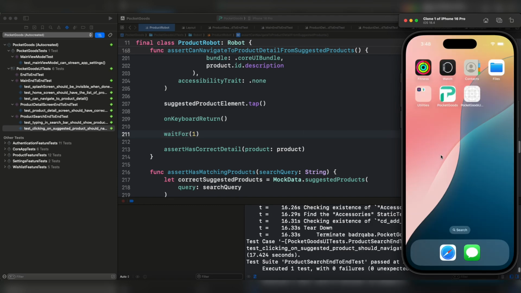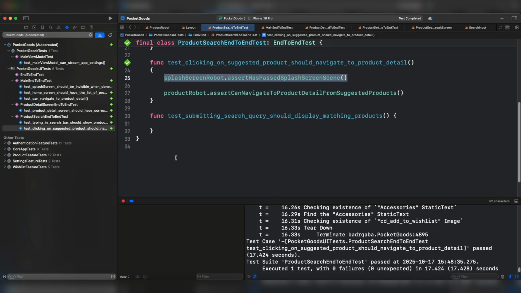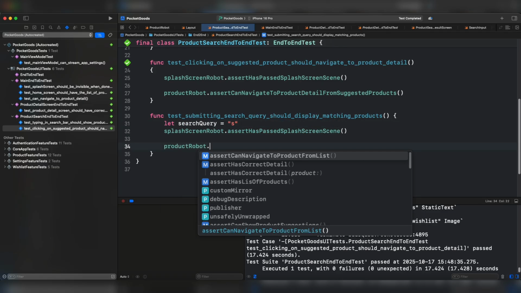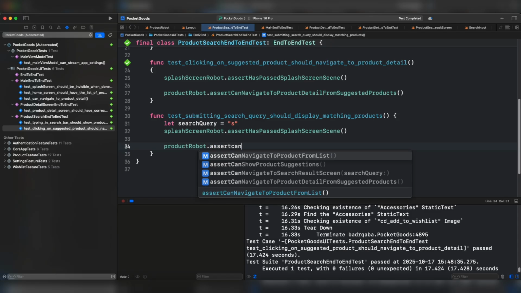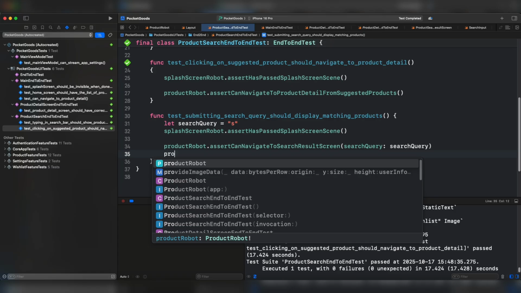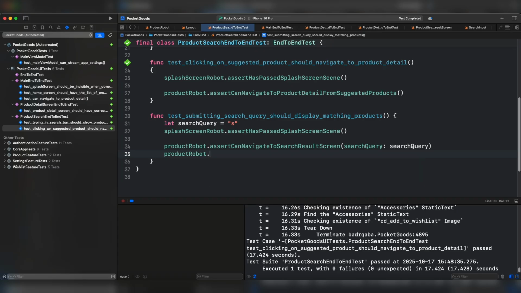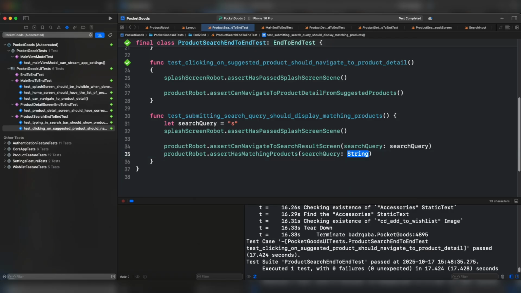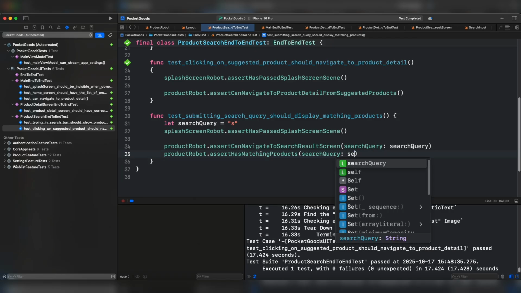and the test passed. Right now, we need to make sure that submitting search query should display matching products. Let's wait for the splash screen. I'm going to do here product robot and assert can navigate to search results screen by providing the search query. And we're going to make sure that has the matching products by doing product robot and assert has matching product by providing the search query as well.